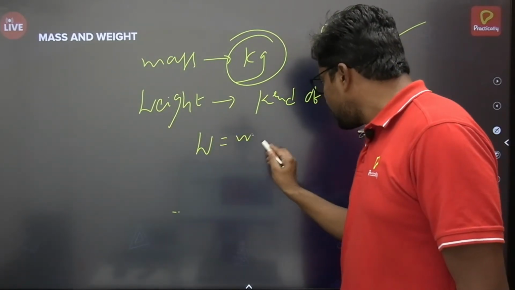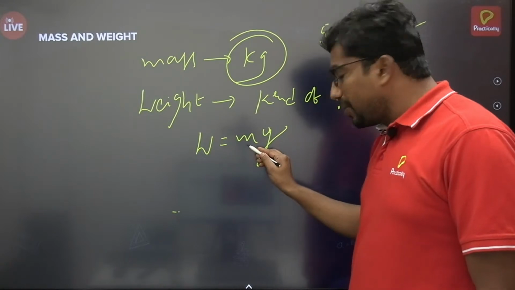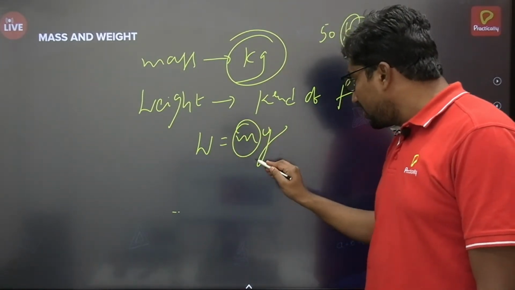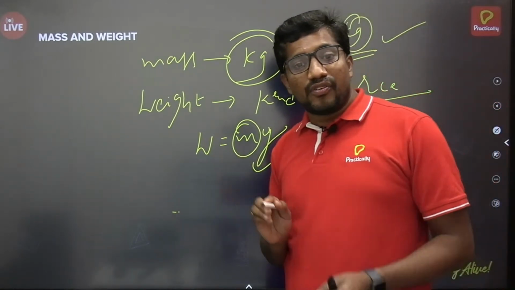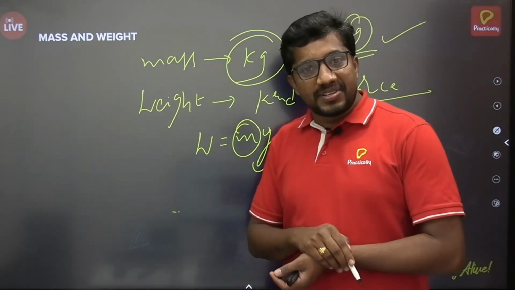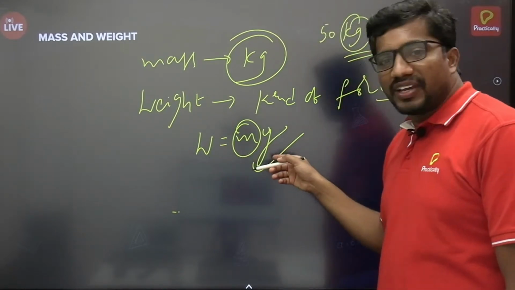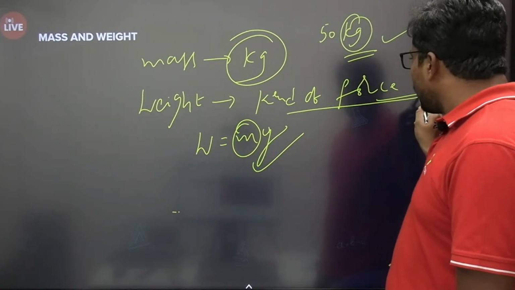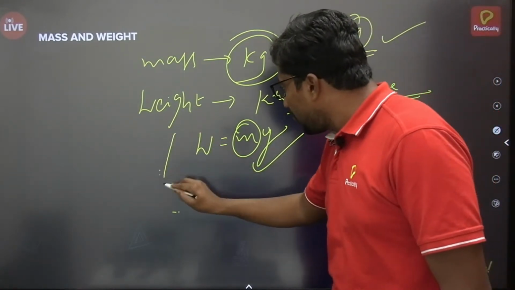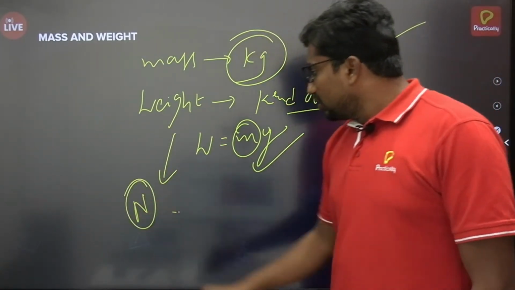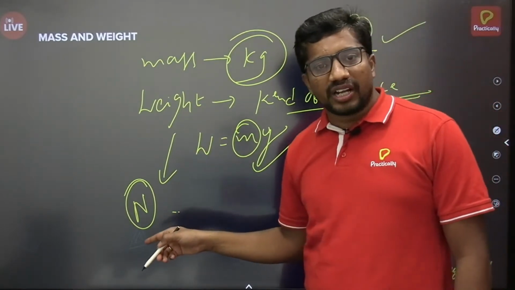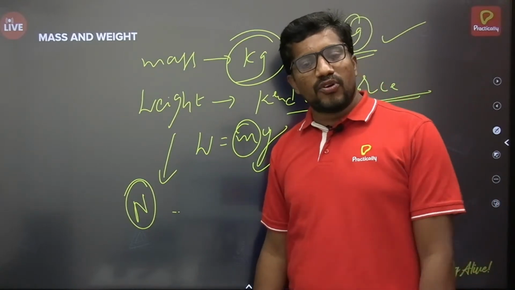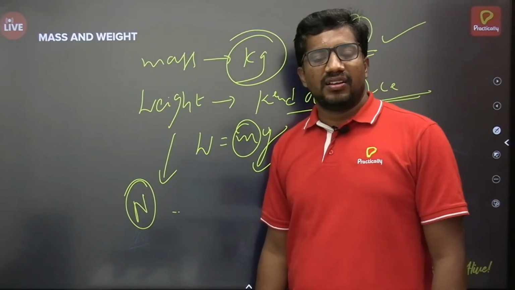That means weight we express as W = mg, where m represents mass. So weight depends not only on the mass of the body but also on the gravitational influence due to any other object. As it is a kind of force, the SI unit of weight is Newton. So weight is expressed in Newton, mass is expressed in kg. Weight is a kind of force, it's a gravitational pull. All right.